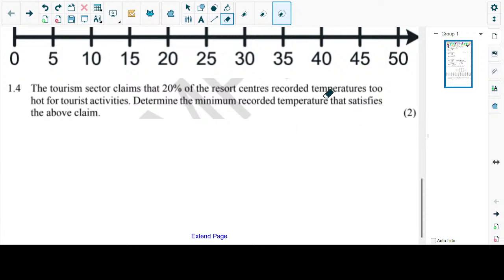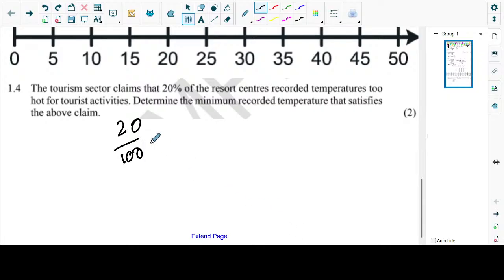So basically they're telling us to find what those values are, and how many values we are talking about. According to my calculation, it says which 4 values satisfy this condition. So we're going to check which are those 4. If you say 20 all over 100 multiplied by 20, how many values does it give us?